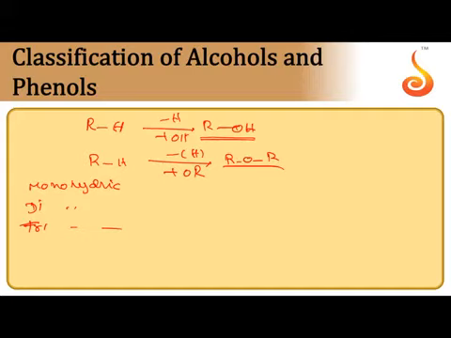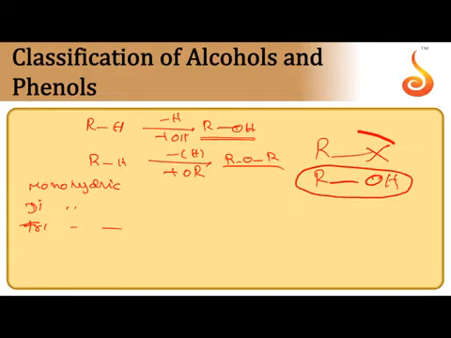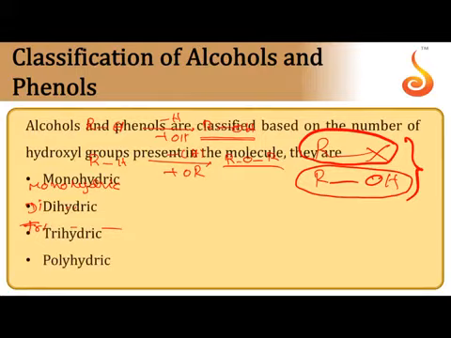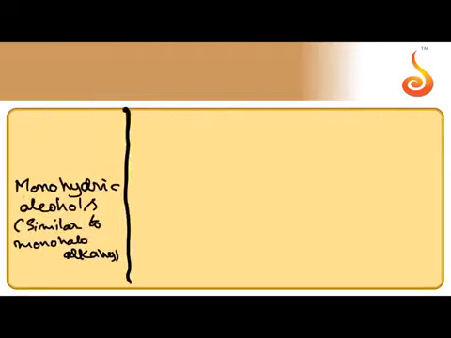In place of X, if you take OH, that becomes alcohol. So monohaloalkanes and monohydric alcohols classification is almost the same. So you can go through the classification of monohaloalkanes.